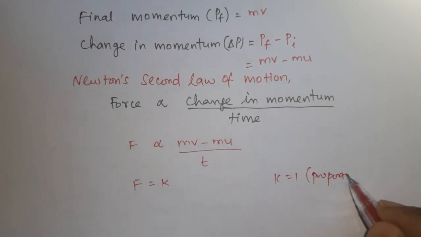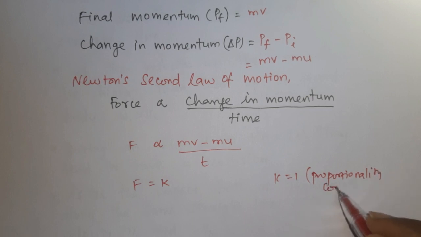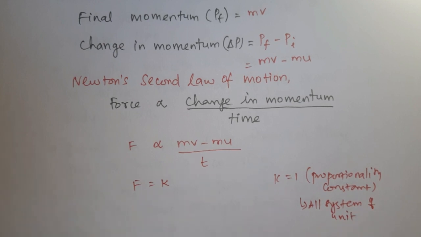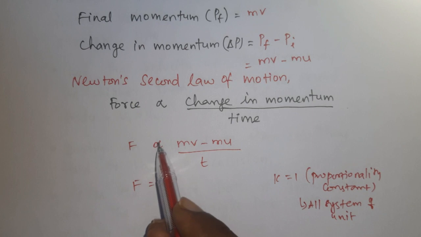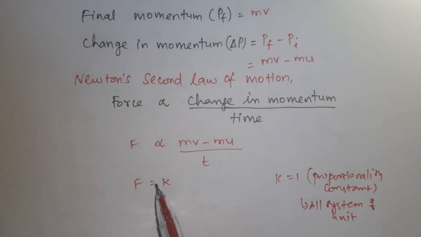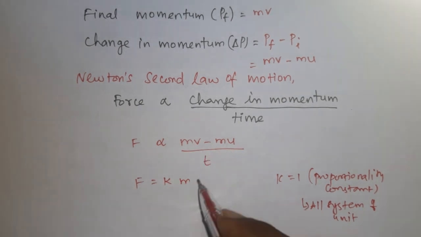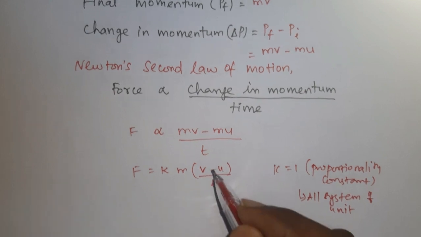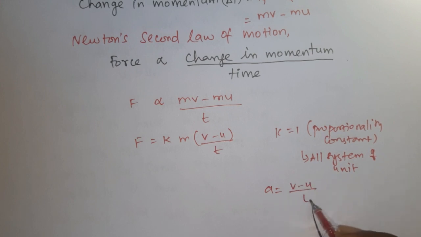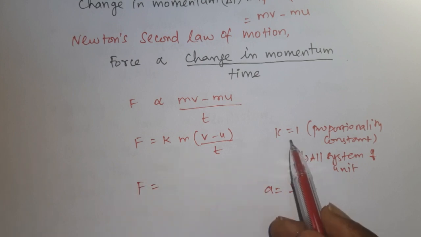The proportionality constant k is 1 in all systems of units. All systems of units in the sense CGS, FPS, MKS, like that. So the proportionality is replaced by an equal sign with constant k. m is common, you can take it out: v minus u by t. We know that v minus u by t is nothing but the rate of change of velocity, which is acceleration. So a is equal to v minus u by t. So F is equal to k, whose value is 1 as already mentioned.